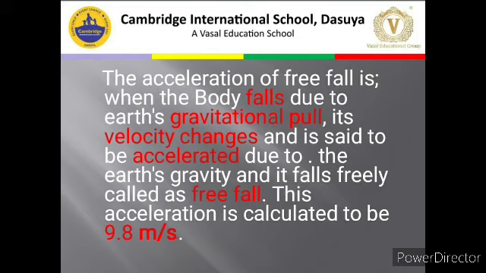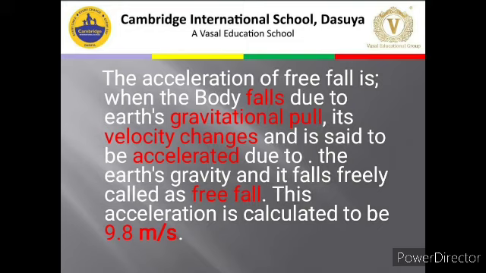So there is acceleration. In that case, I'm reading it again. When the body falls due to the gravitational pull, its velocity changes and is said to be accelerated because velocity is changed. So it is accelerated due to the Earth's gravity and it falls freely. This is called free fall.